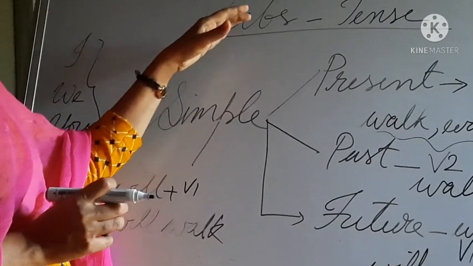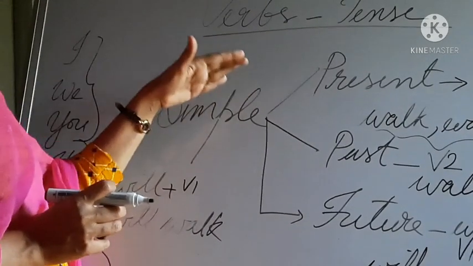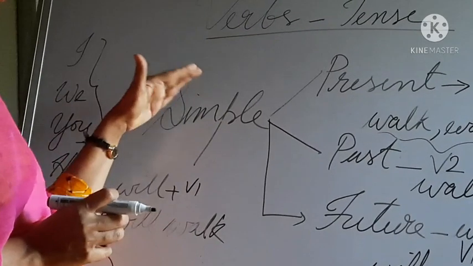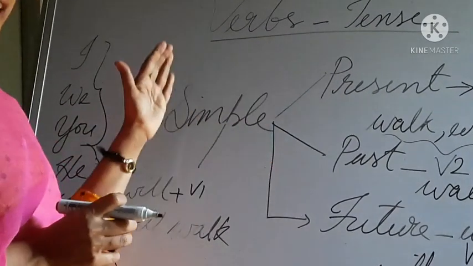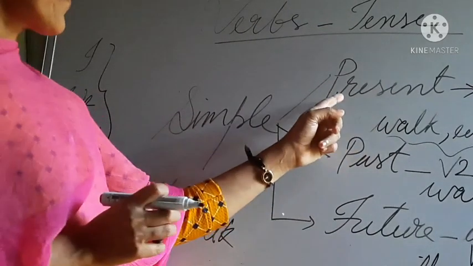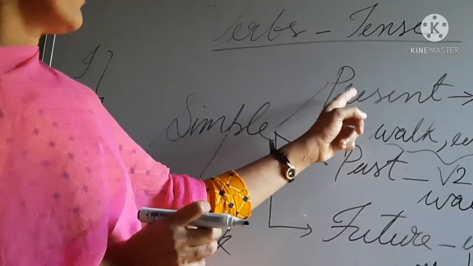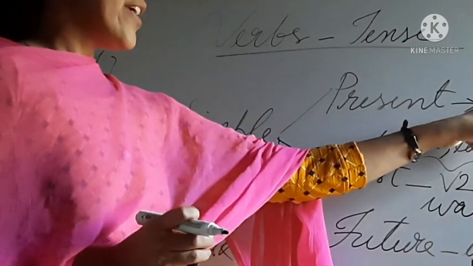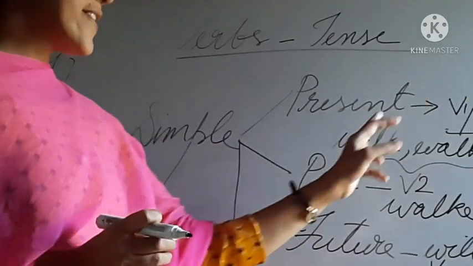That is simple. First form is simple present tense. In the case of past tense, it is simple past tense. In the case of future, it is simple future. And here the rule or structure is V1 plus S or V1.